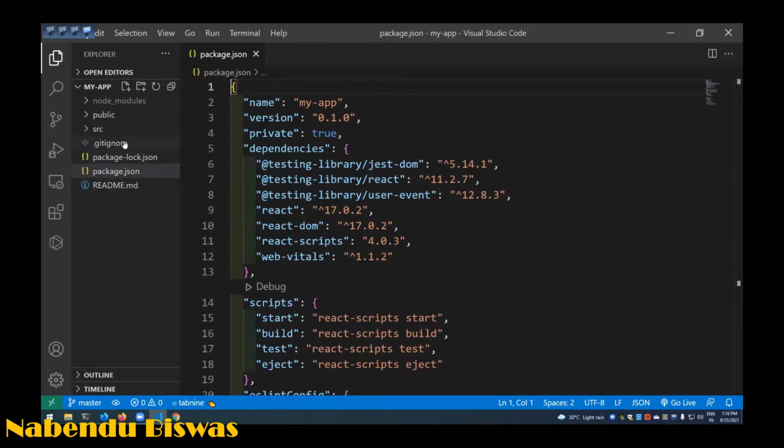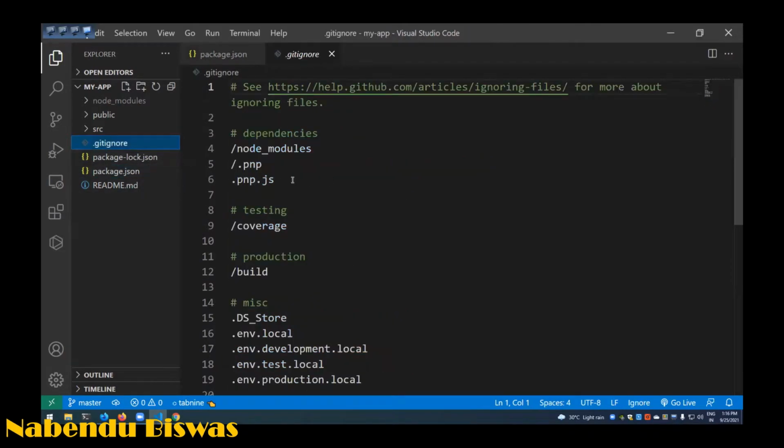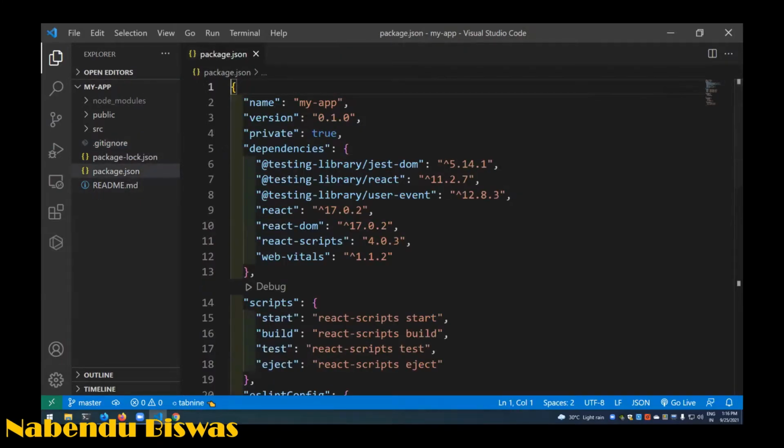Then this .gitignore is there, which says that the node modules should not be pushed. See, I'm going to push it to GitHub, and if I push the node modules, my GitHub will be over, because GitHub only gives us 2 GB, so this .gitignore is put by default. So Facebook gives us this nice platform in which everything is done with create React app. Most of the things, everything is linked. So the GitHub .gitignore is also linked.